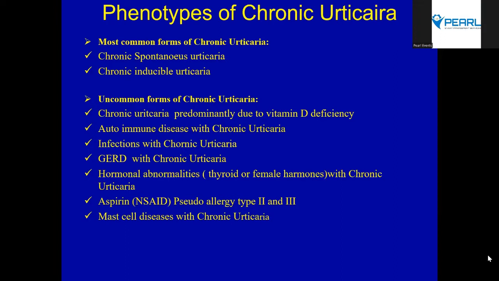So it is important to ask them if such a pattern is there, and if such a pattern is there, yes, please try to avoid them. However, it is not seen with the cyclooxygenase 2 blockers. They can take those. And at the Cleveland Clinic, we did a study and we looked at these patients, whether either type 2 induced chronic spontaneous urticaria or type 3 with aspirin sensitivity. What about low dose aspirin? Because we were a big heart center there.